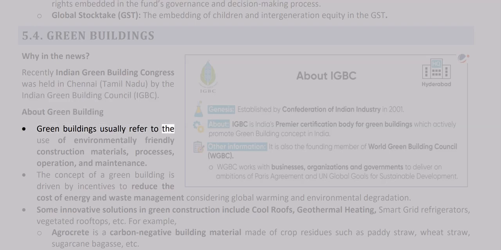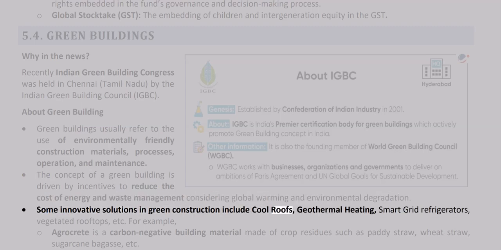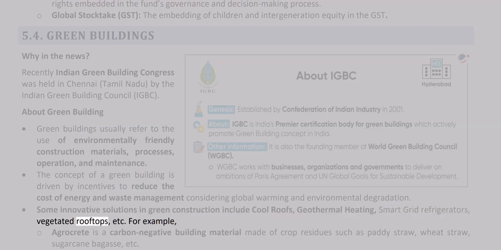Green buildings usually refer to the use of environmentally friendly construction materials, processes, operation, and maintenance. The concept of a green building is driven by incentives to reduce the cost of energy and waste management, considering global warming and environmental degradation. Some innovative solutions in green construction include cool roofs, geothermal heating, smart grid refrigerators, vegetated rooftops, etc.